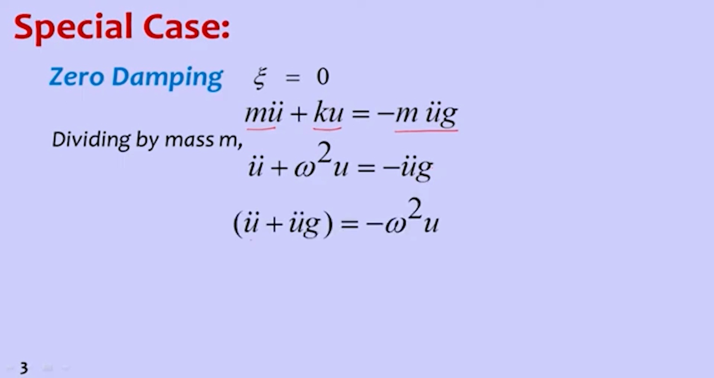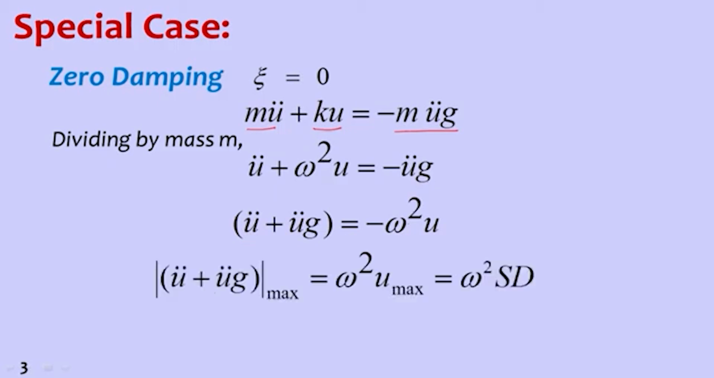If we rearrange these terms, the acceleration and ground acceleration together, which is the absolute acceleration, is equal to minus omega square u. So the maximum value of this should be equal to the maximum value of that. That means the maximum acceleration is equal to omega square times u max. What is u max? U max is the spectral displacement. So we can say that spectral acceleration is equal to pseudo spectral acceleration in the case of 0 damping.